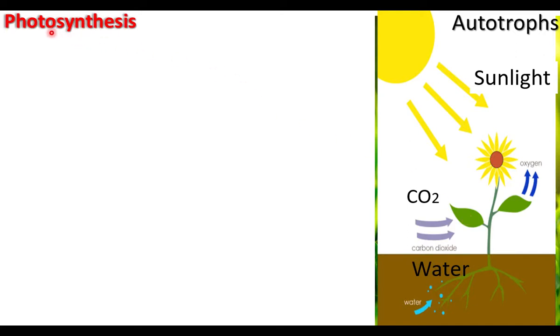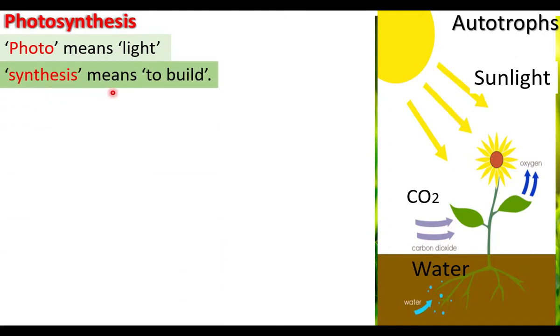Photo means light, synthesis means to build or preparation. The meaning of photosynthesis is preparation of food with the help of light.